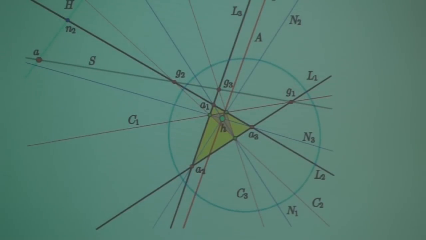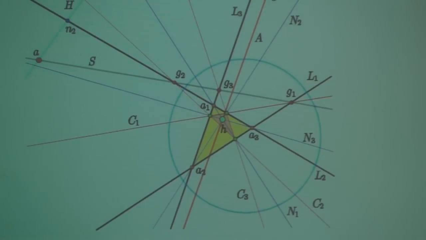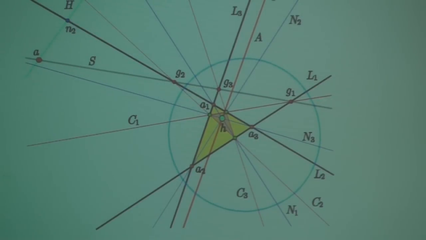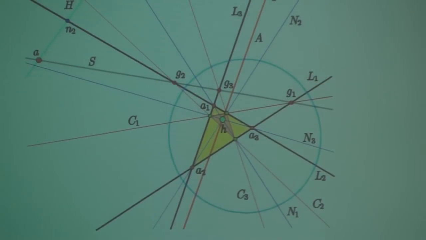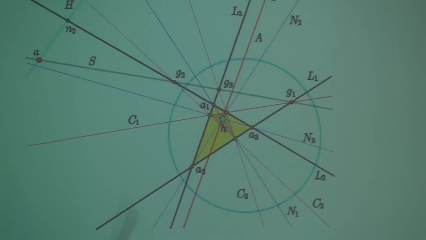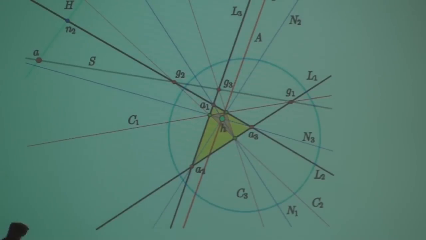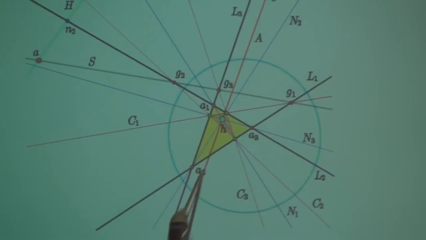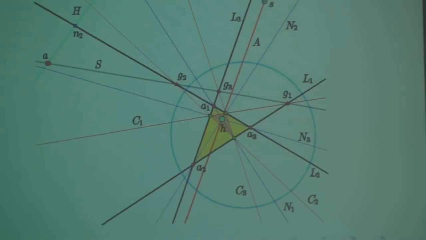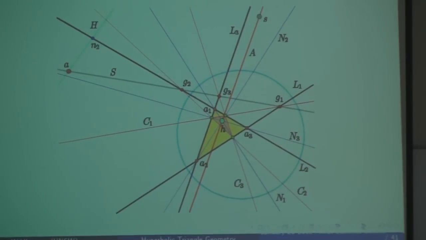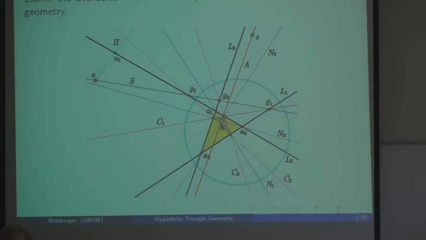That's just projective geometry. Has nothing to do with this hyperbolic setting. But what we can do now in this hyperbolic setting that we couldn't do before is we can take the dual of that line. Right? We can take the dual of this gray line, and that's that point S up there. And then you can join H with S, and that's the definition of the orthoaxis. And although it's early days in the subject, I claim that it's the most important line in hyperbolic triangle geometry.